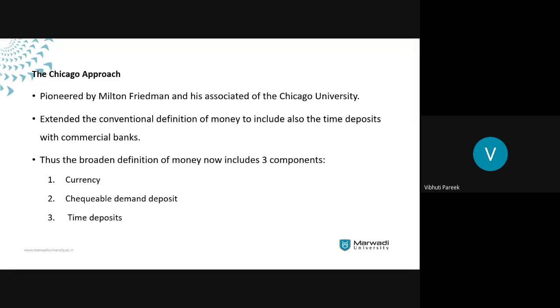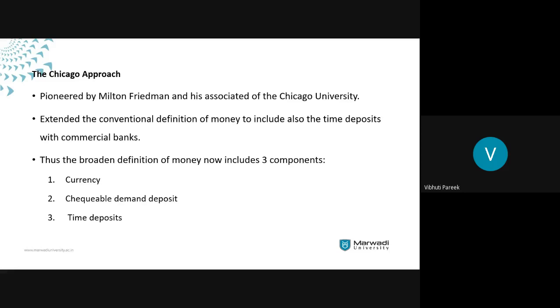So they have basically broadened the definition of money, and this broad definition of money includes three basic components. The first is currency. Whenever we are talking about currency, we are talking about paper currency and coins. It includes checkable demand deposits, that is checks, and the third thing that they include is time deposits with the commercial banks. Although these time deposits with commercial banks like FDs are not available as a medium of exchange,